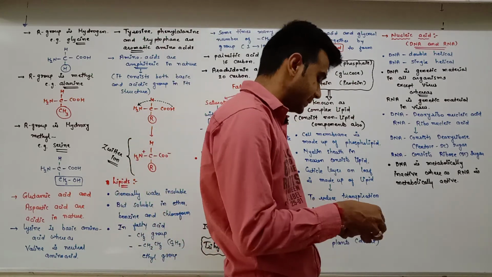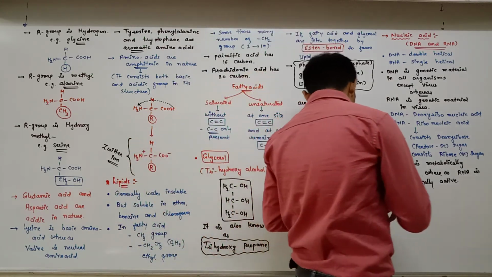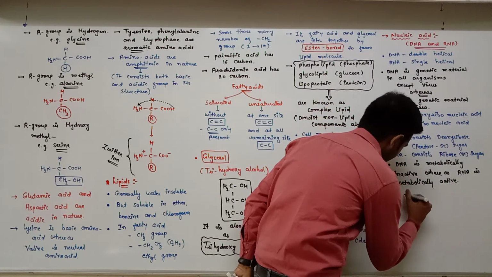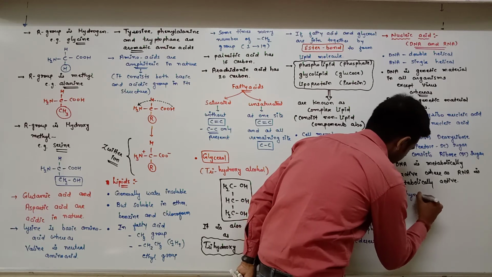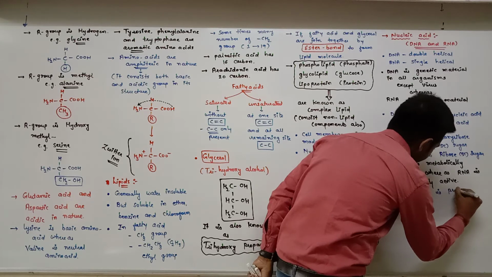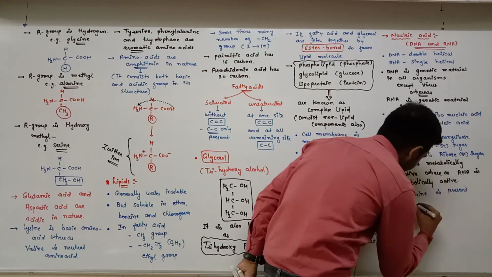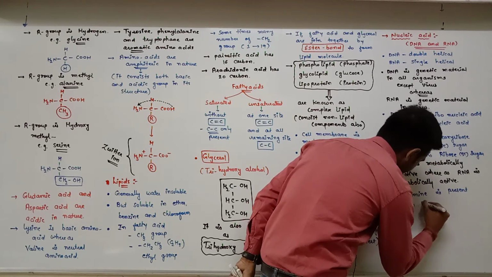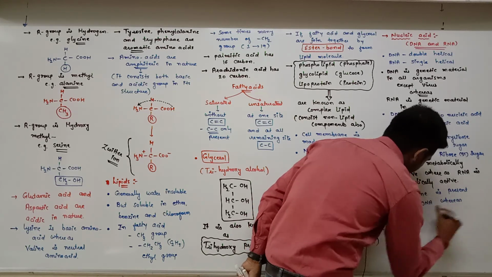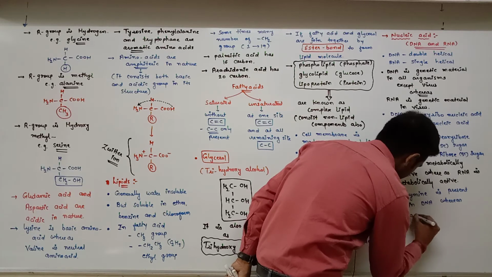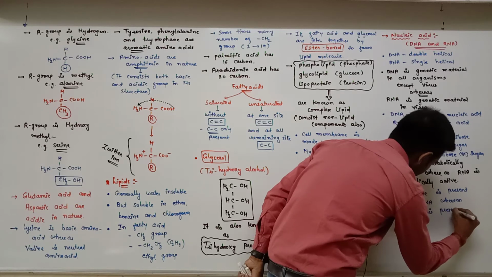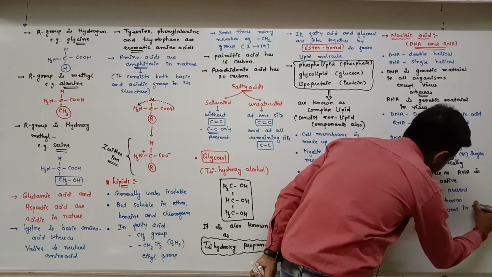But the amount of DNA remains fixed in the organism. And one more thing: thymine is present in DNA, whereas uracil is present in RNA.